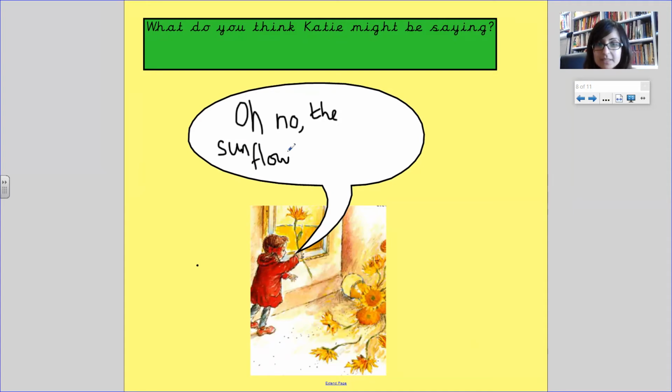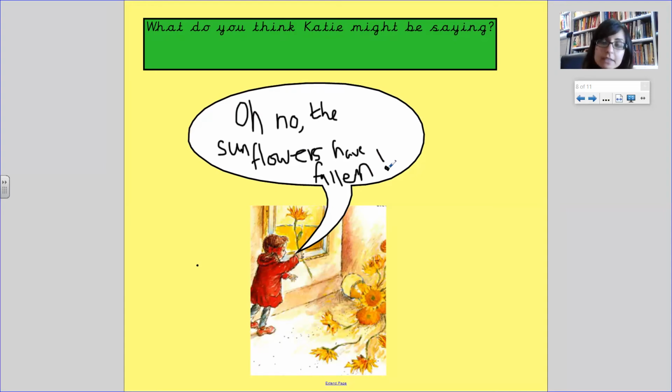Do you think she expected that to happen? I don't think she did. Oh no, the sunflowers have fallen. There we go. And she's quite shocked. So she's saying, oh no, the sunflowers have fallen. And we're going to give her an exclamation mark too.